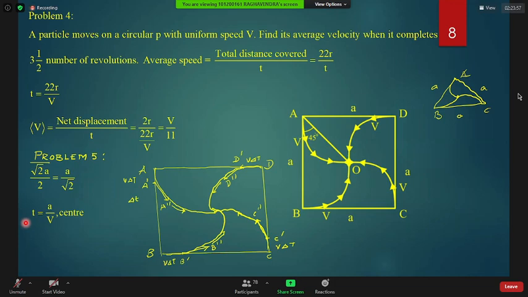And velocity component along the direction of displacement will be V by root 2, na? V cos 45, na? Yes, sir. Understood. So time taken will be displacement by velocity, A by root 2 by V by root 2. Root 2 cancels. It will be A by V, na? So the answer will be this, you see.